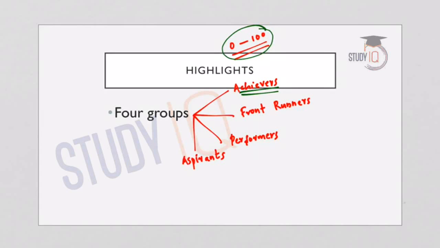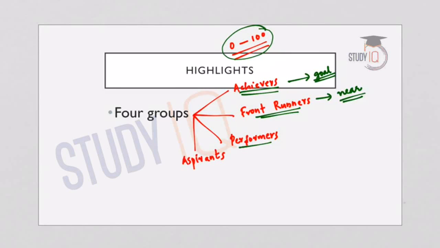So achievers are those states which have already accomplished the set target. So they have already accomplished their goal or they have already reached the target. Second grouping is front runners. Front runners are those states that are very close to realizing their goal or the target. So in the near future, they'll be able to meet their target.